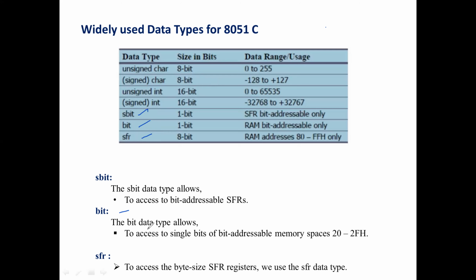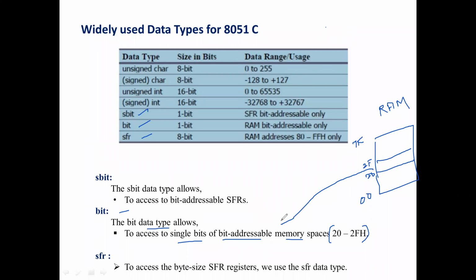Okay, so bit is one of the data types to access a single bit of the bit addressable memory space from 20 to 2F. If you see the RAM, we have already shared it. The RAM is 128 bytes, which varies from 00 to 7F. In between, we have a location 20 to 2F. This location is more specific for bit addressing. So this is the bit addressable memory space.